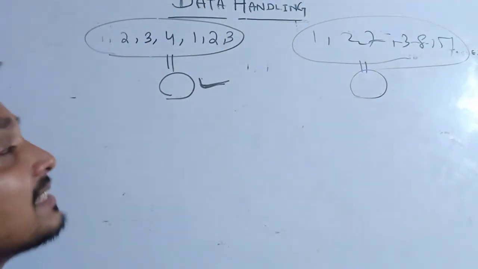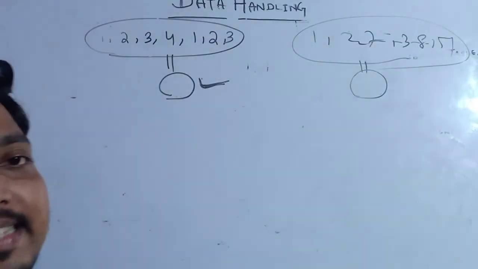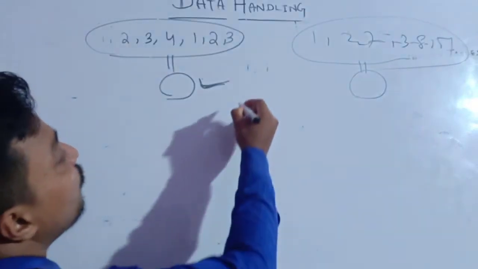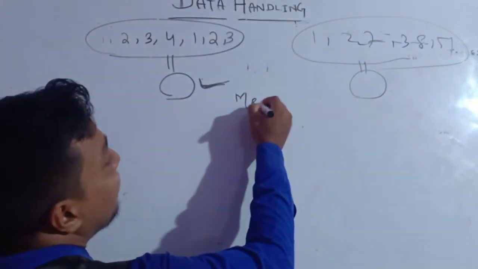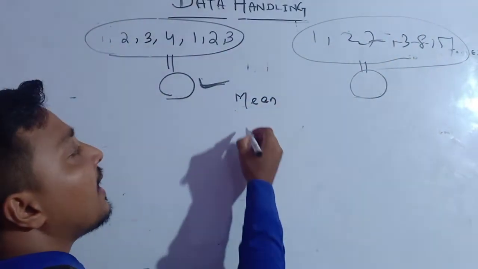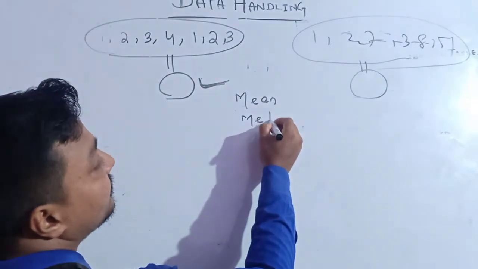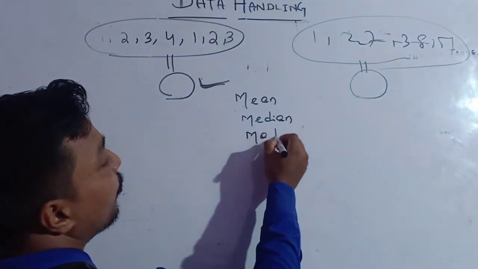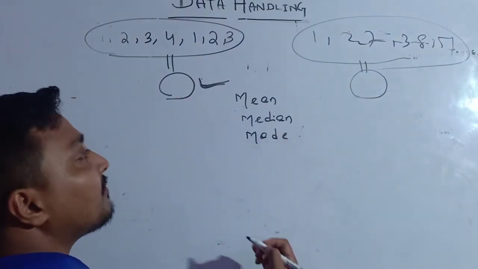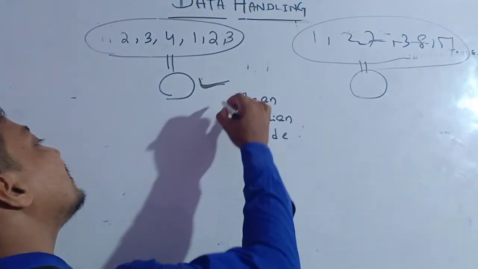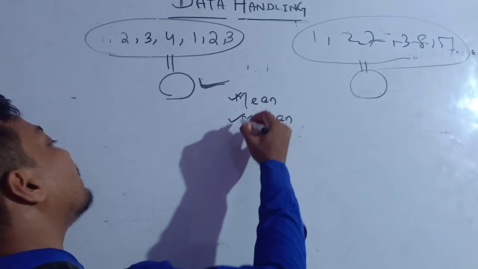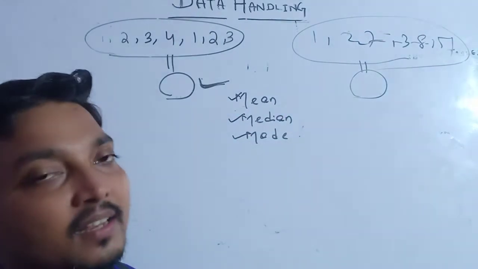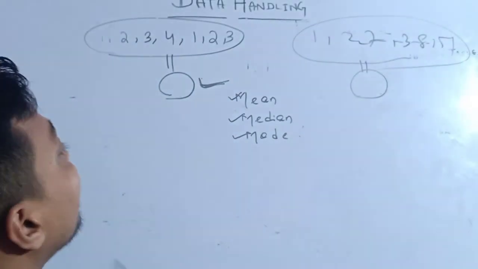And remember, central tendency can be checked by three measures: one is the mean, another is the median, and the next one is called the mode. So this chapter basically deals with three things: mean, then median, then mode. First I want to discuss the mean.